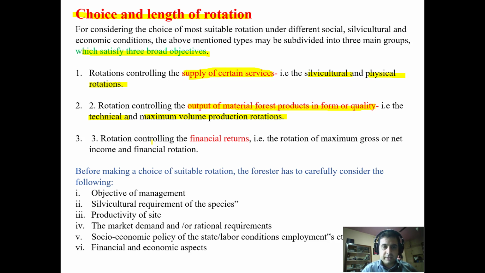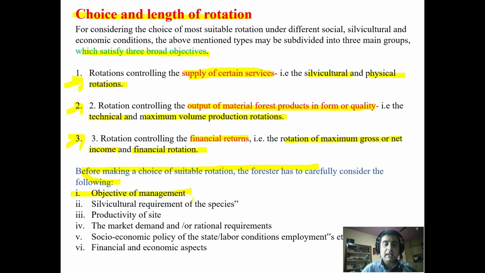Number three, the third rotation is financial return. If your motive is financial return, then you are going to choose between rotation of maximum gross or net income or the financial rotation. Now these three considerations have to be kept in mind while choosing the length of rotation. Before we make a choice for rotation, we have to keep these things in mind.